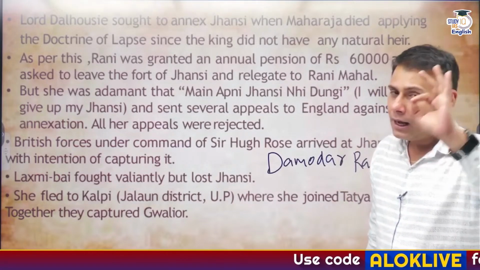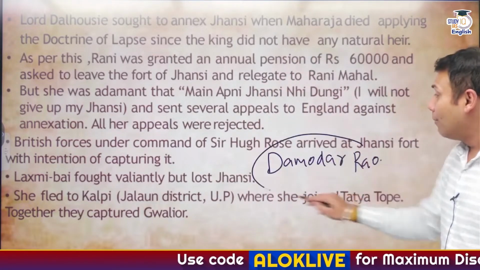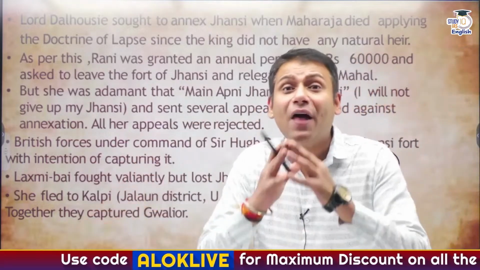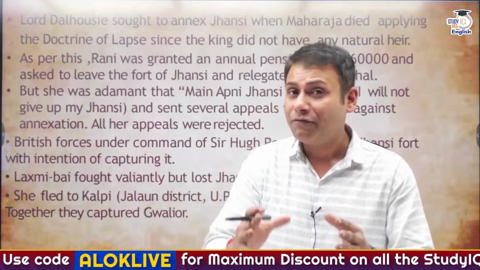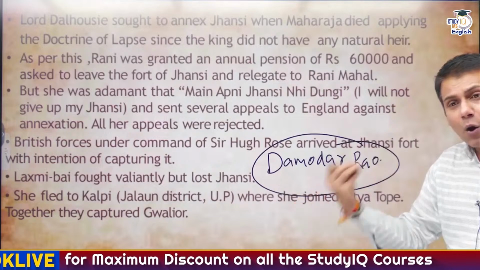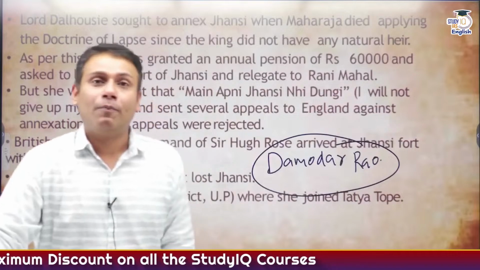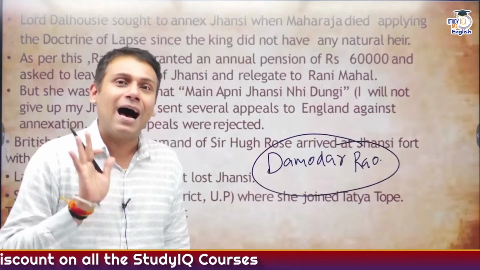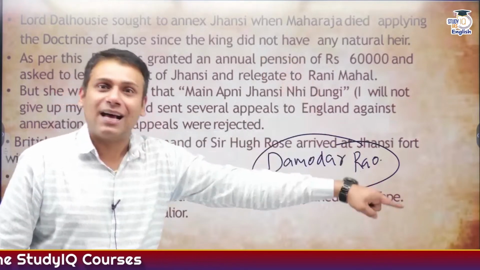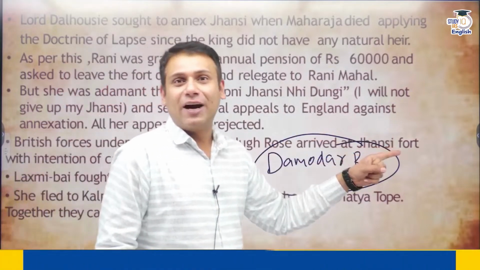Maharaja of Jhansi, Gangadhar Rao, was married to Rani Lakshmi Bai and had a son named Damodar Rao. Unfortunately, after the birth, Damodar Rao passed away. This completely shook Gangadhar Rao and Rani Lakshmi Bai. Now Gangadhar Rao had a cousin named Vasudev Rao, and Vasudev Rao had a son named Anand Rao. So what did Gangadhar Rao do? He adopted his cousin's son and renamed him Damodar Rao, because Damodar Rao was his first child.